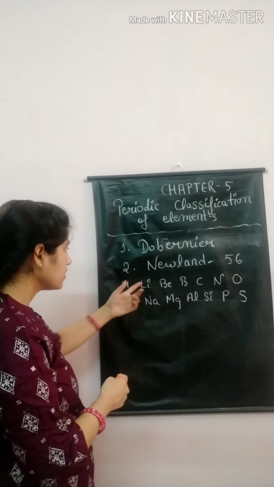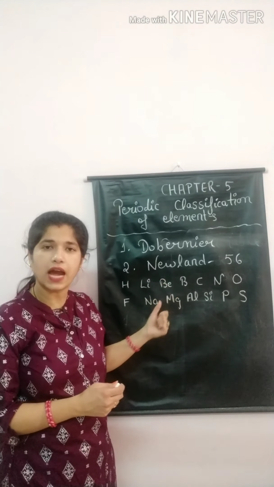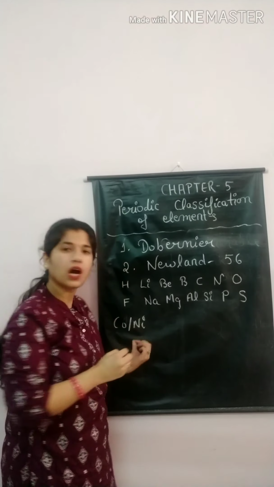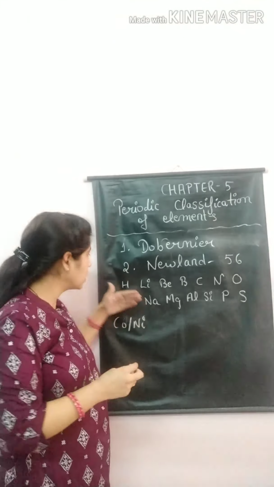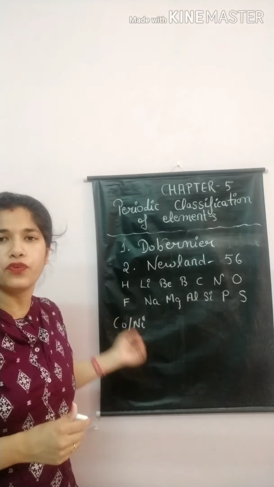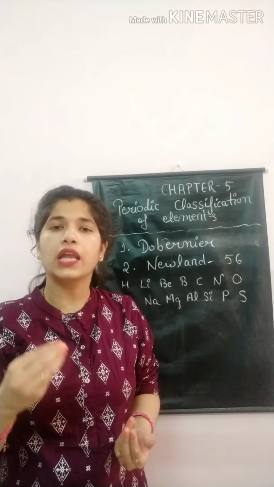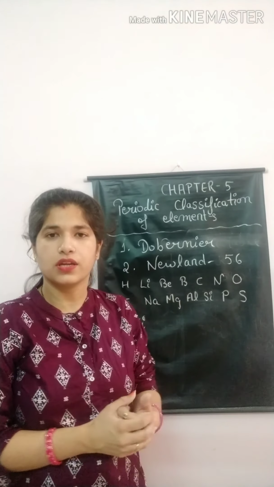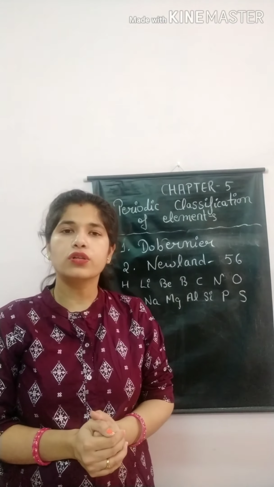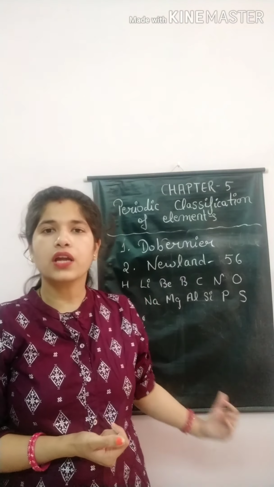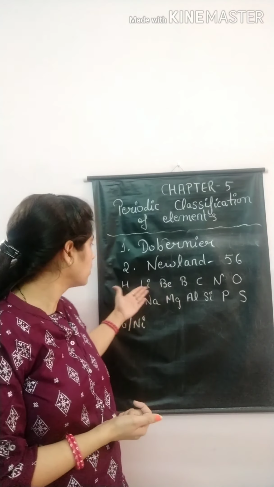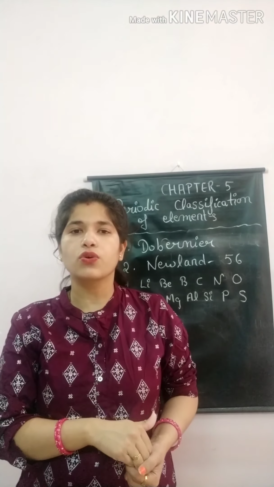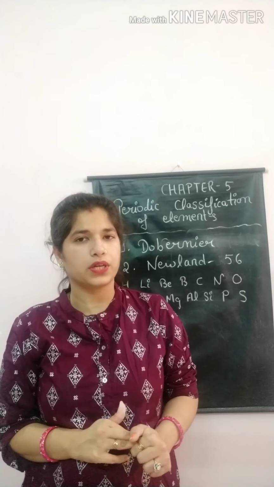And the second limitation of Newland is that cobalt and nickel both are placed under hydrogen and fluorine. But cobalt and nickel have different properties from fluorine and hydrogen. Therefore, Newland also fails to explain why cobalt and nickel are kept under the hydrogen and fluorine elements, because all four elements have different properties.